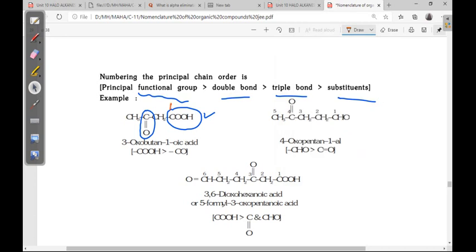1, 2, 3, 4. So but, single bond, ane, then carboxylic acid, oic acid. Now as prefix, on the third position, keto is there. What is that? 3-oxo. So 3-oxobutanoic acid. You can see here 3-oxobutanoic acid.